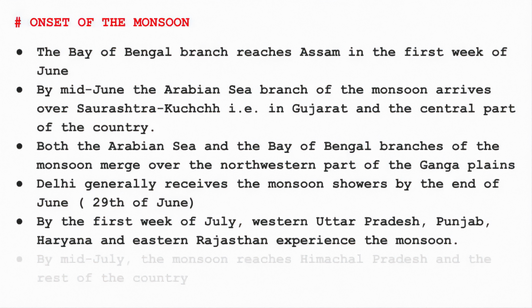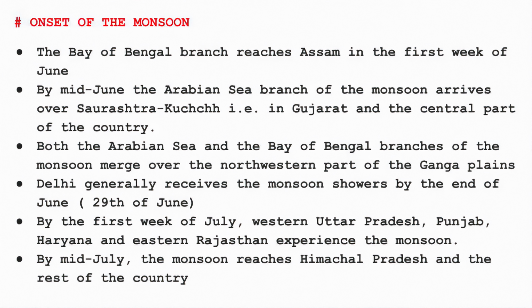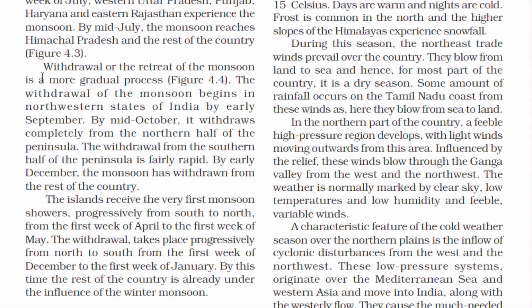And then by the first week of July, Uttar Pradesh, Punjab, Haryana and eastern Rajasthan experience monsoon. And then by mid-July it reaches a little above in Himachal Pradesh and the rest of the country receives rainfall. So this was the flowing mechanism of the southwestern wind or the monsoons in India. And now we'll read about the withdrawal or the retreat of the monsoon.